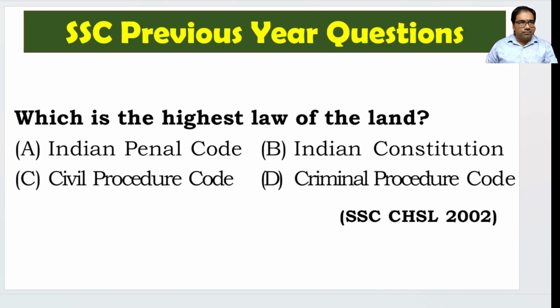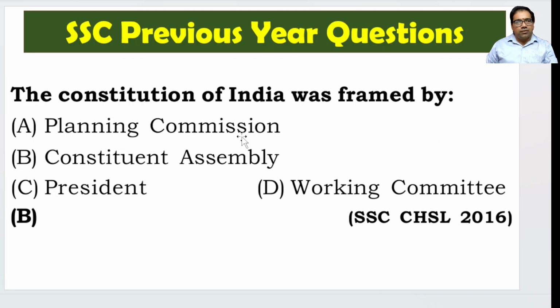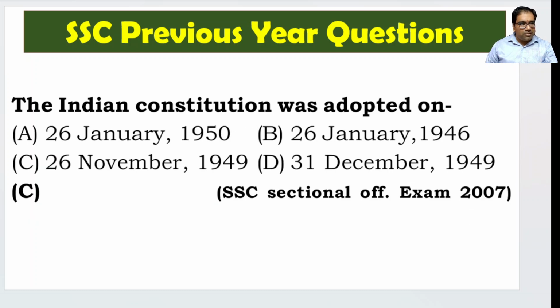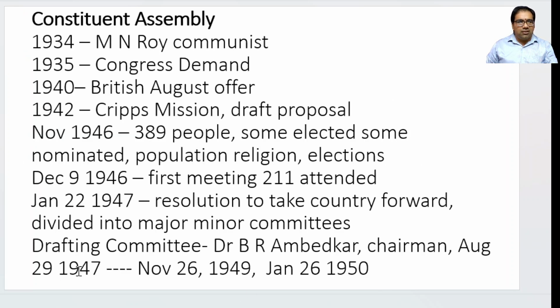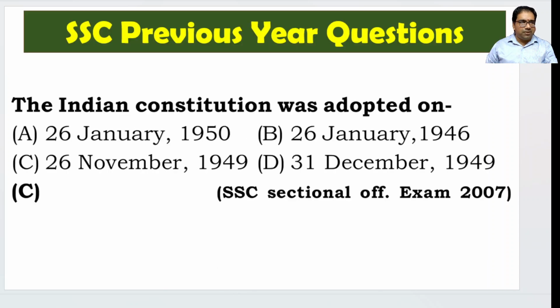Now here, the Constitution of India was framed by its Constituent Assembly. Now let us look at some more questions related to this. The Indian Constitution was adopted on when? It was adopted on 26 November 1949. Please remember this. They started in 1947, and they took more than 2 years and finally created this. So this happened on 26 November 1949.